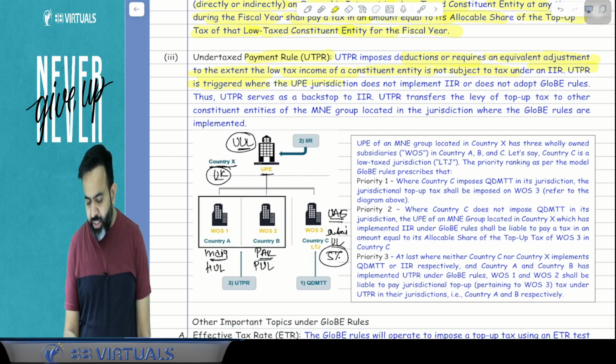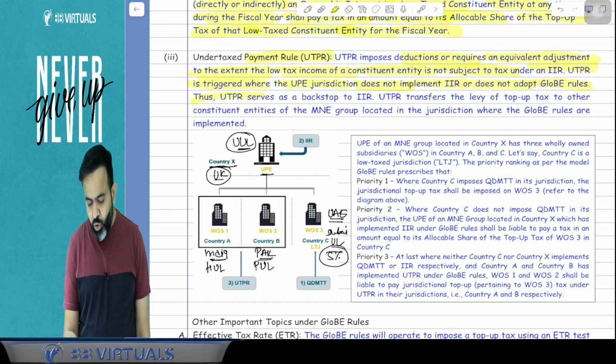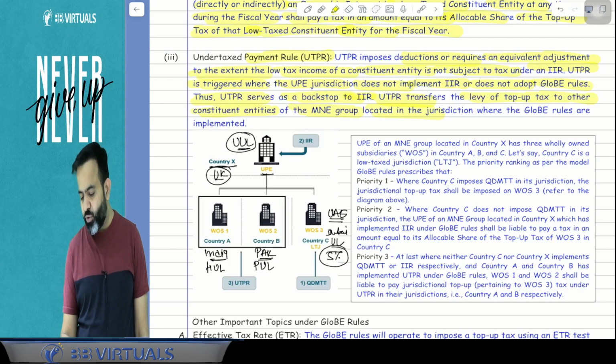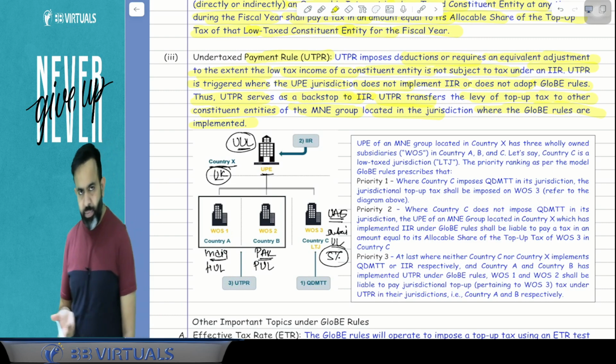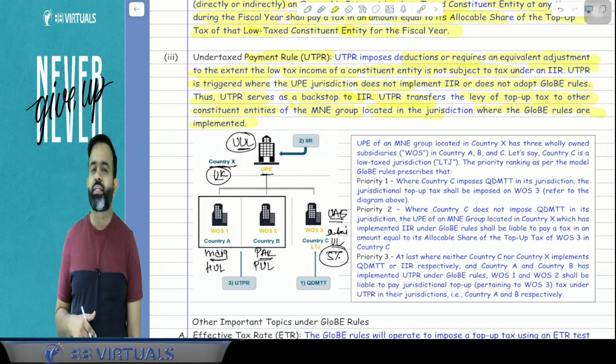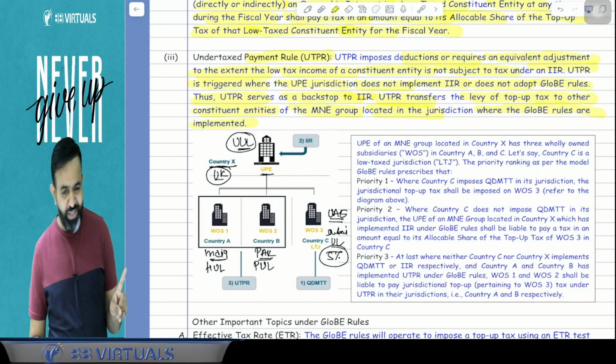UTPR is triggered where the UPE, that is the ultimate parent entity jurisdiction, does not implement the IIR or does not adopt the Globe rule. Thus UTPR serves as a backstop to IIR. UTPR transfers the levy of top-up tax to the other constituent entities of the MNE group located in jurisdictions where the Globe rules are implemented. So suppose in India and Pakistan the Globe rule is applicable. In that particular case, India and Pakistan can charge that much tax. You got my point or not? Yes. So this you have to remember.